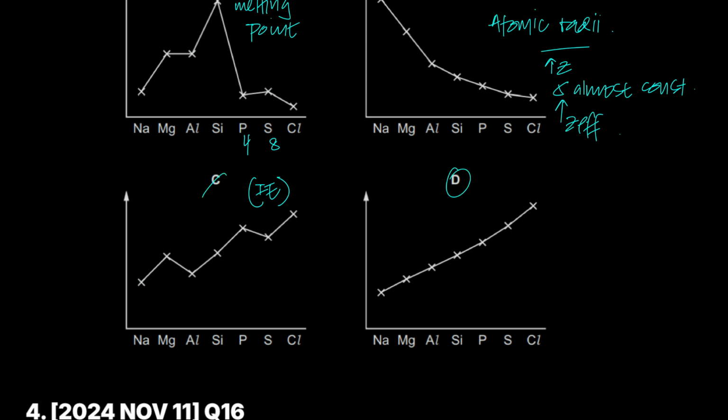And then D was the most appropriate answer, because you know electronegativity increases. The reason is the same, but the graphs aren't the same. There are a lot of exceptions in ionization energy, in the first ionization energy of period 3 and period 2. Electronegativity just increases across the period. Why? Because with increase in nuclear charge, shielding almost remains constant, and the effective nuclear charge increases. Therefore, the pull on the outermost electron increases. That's the reason. The reason is similar.